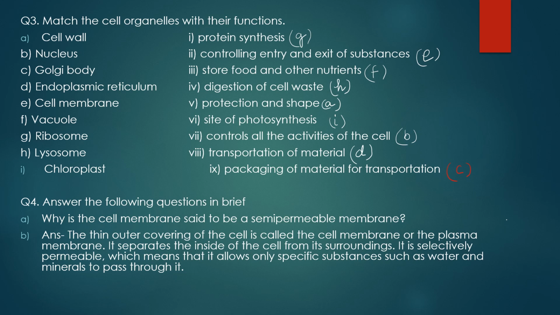The thin outer covering of the cell is called the cell membrane or the plasma membrane. It separates the inside of the cell from its surroundings. It is selectively permeable, which means that it allows only specific substances such as water and minerals to pass through it.